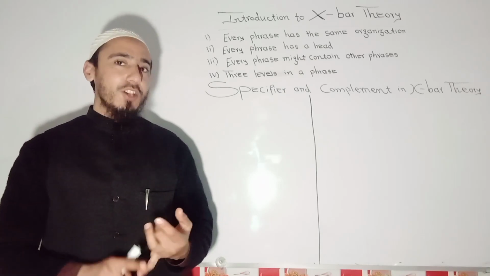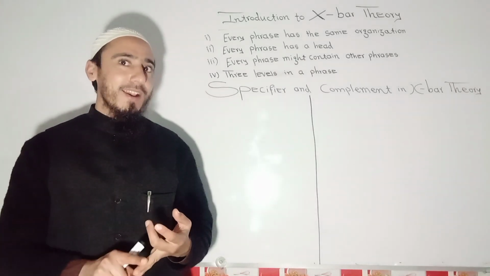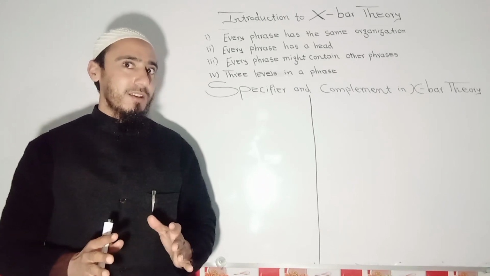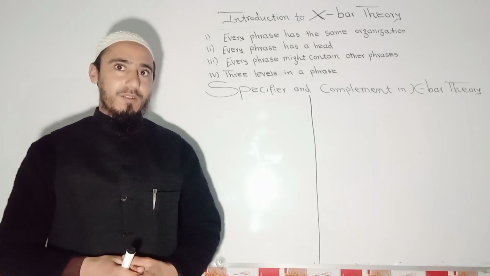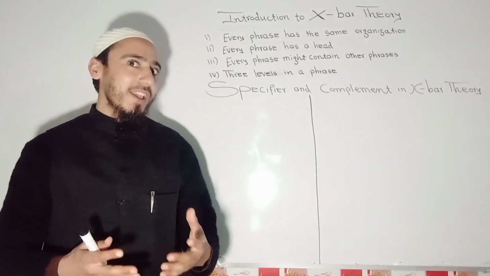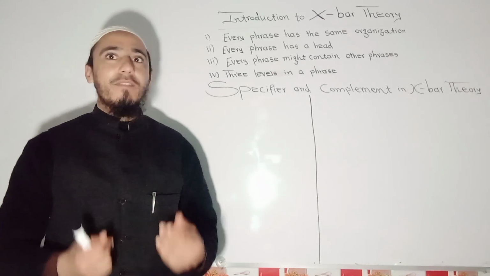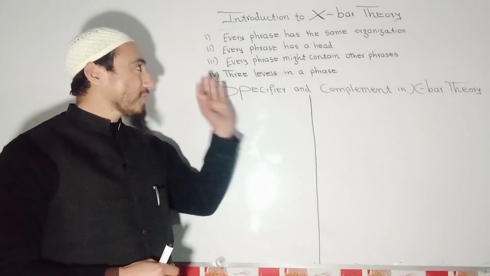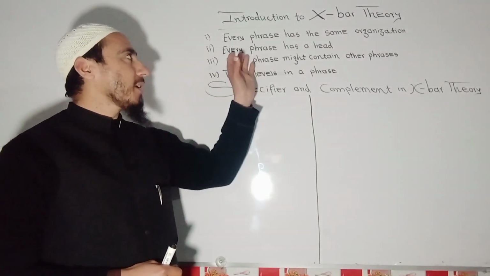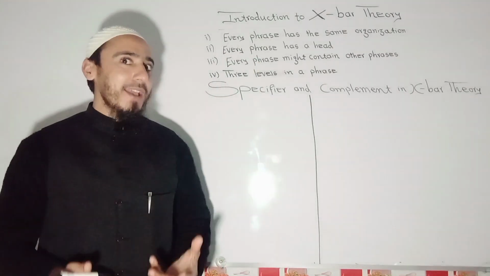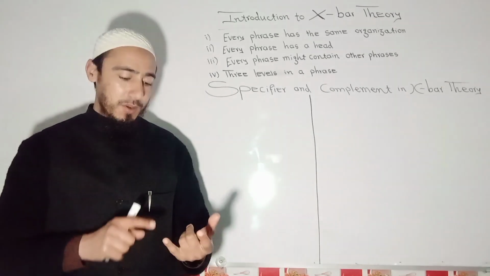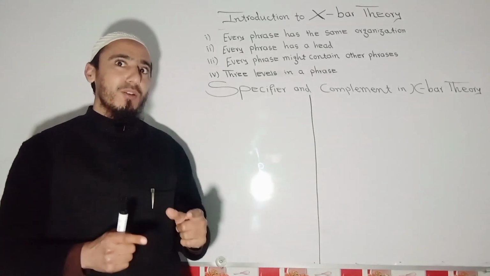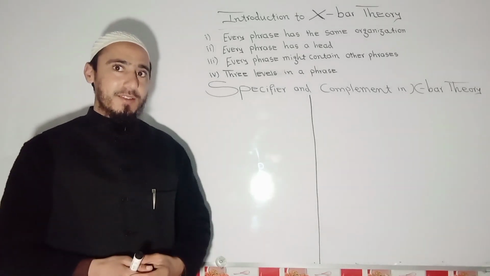Whenever we are talking about X-bar theory, it proposes that each phrase in every language and in every sentence has the same organization, or is organized in the same manner. X-bar theory proposes that every phrase has its own head. For example, if we have a noun, that noun is the head of the noun phrase.